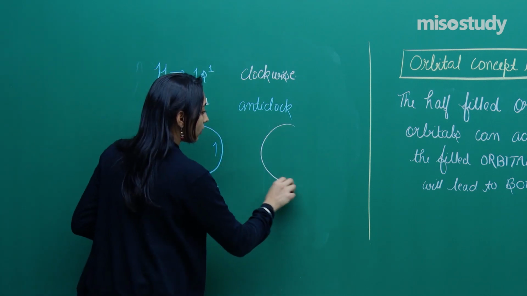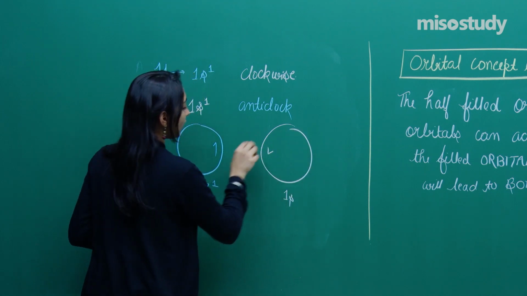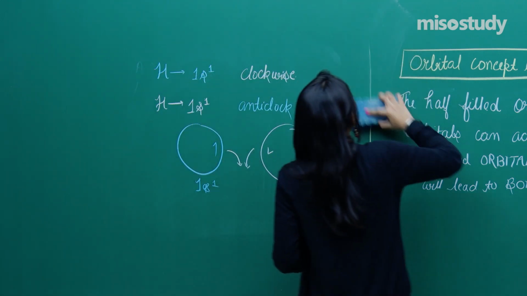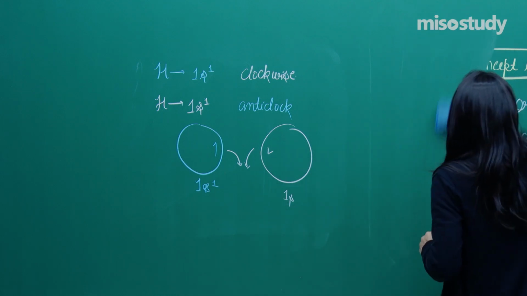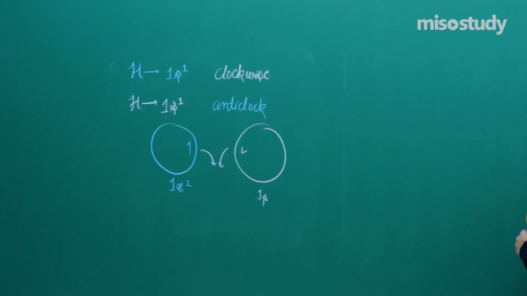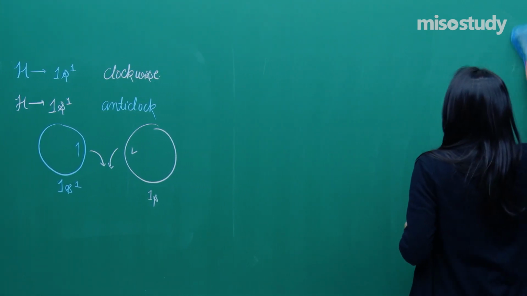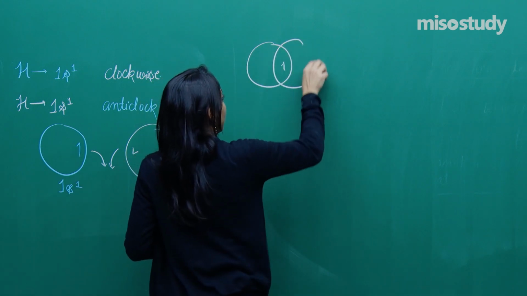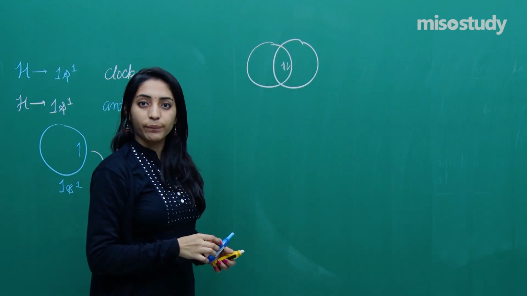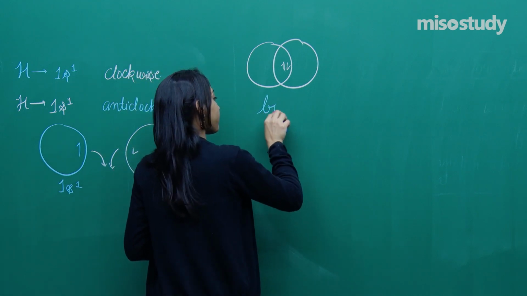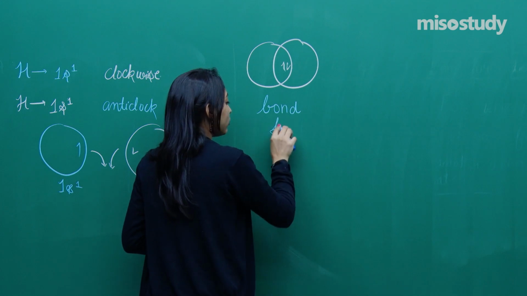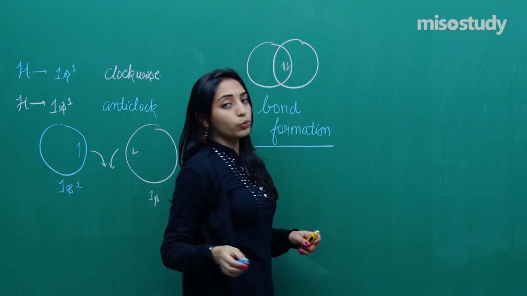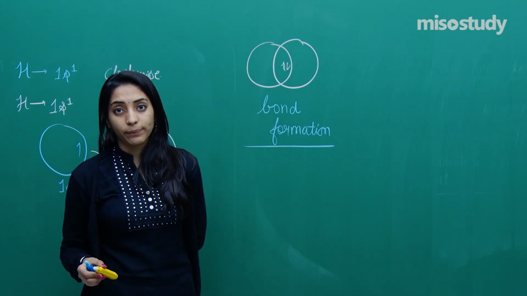So when one orbital, which is 1s orbital, which is spherical, is having the electron like this, and the another, which is again spherical, is having an electron like this, when they come and try to merge with each other, so when the overlapping will take place, the overlapping takes place in such a fashion that the two orbitals should be having electrons in the opposite spin, right? So this is what we will say. This is how the bond formation between the two atoms will take place. That's point number 1. Fine.